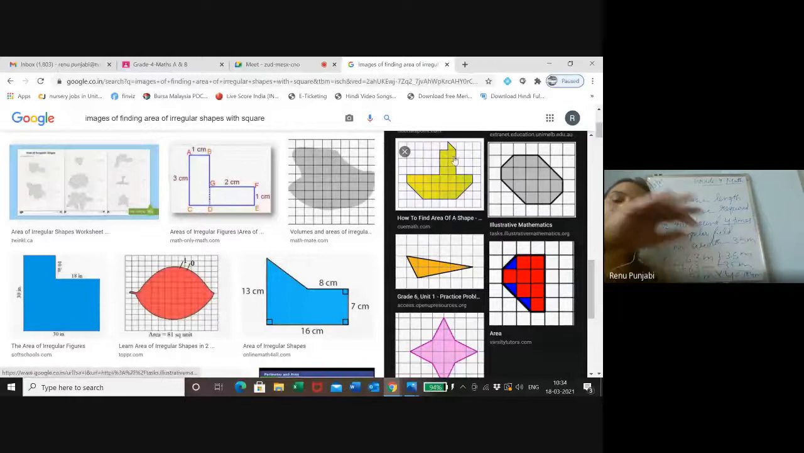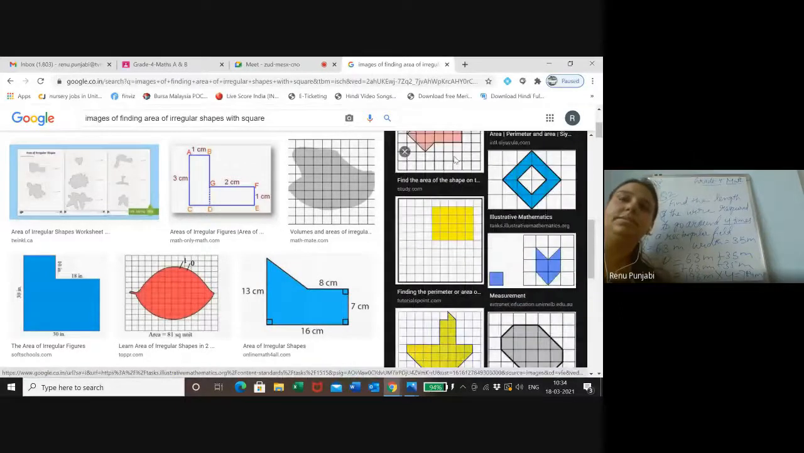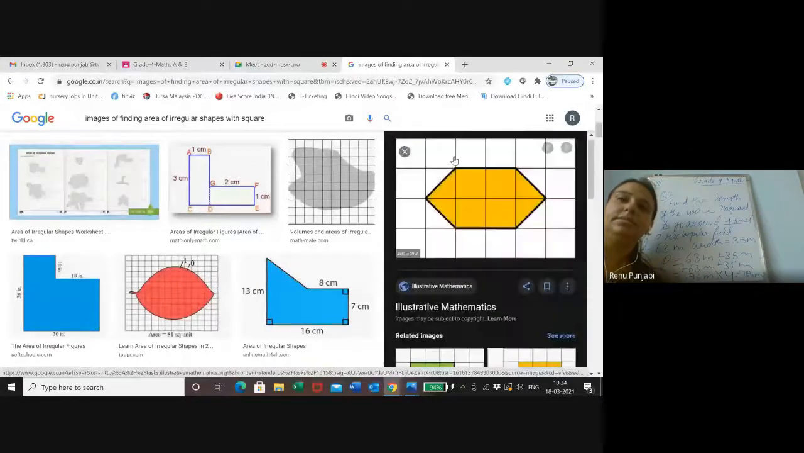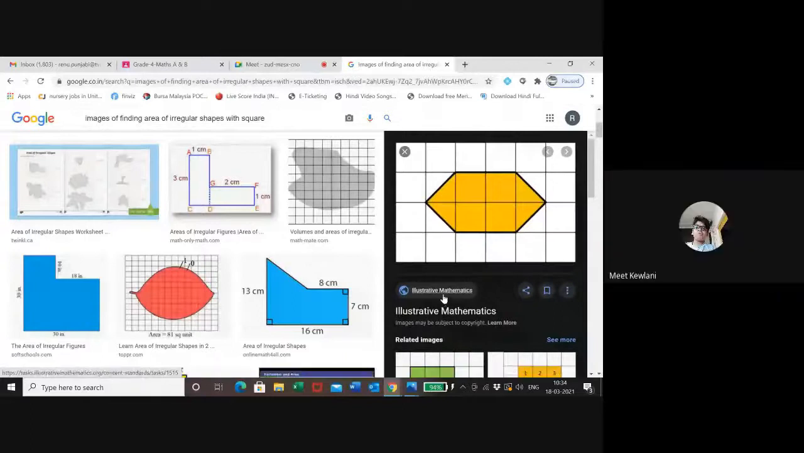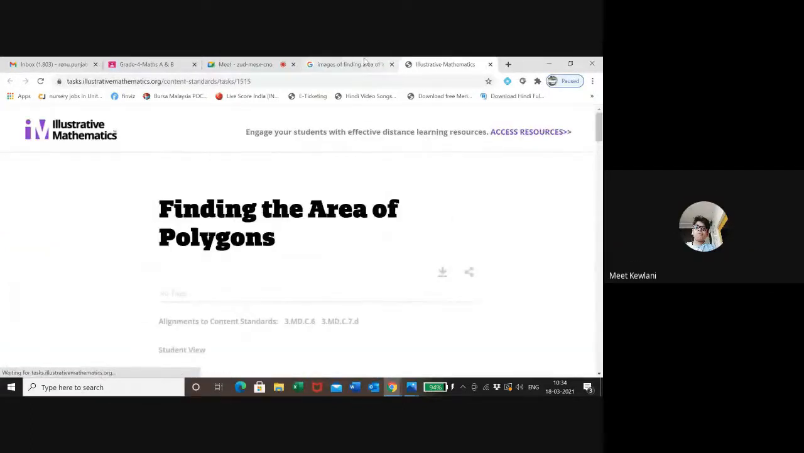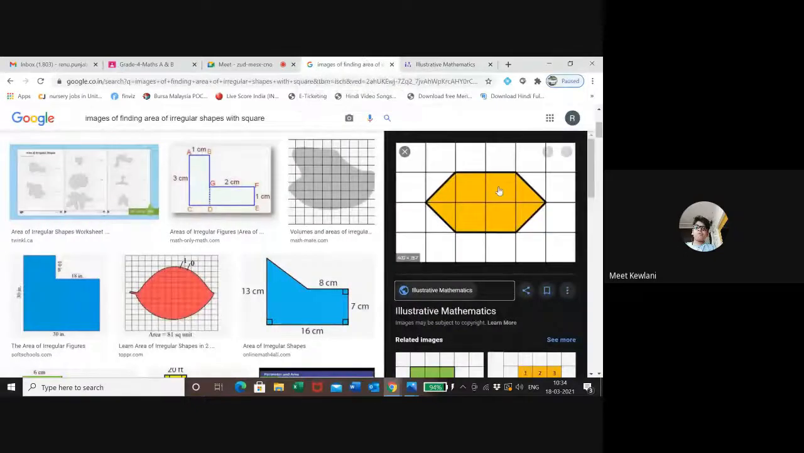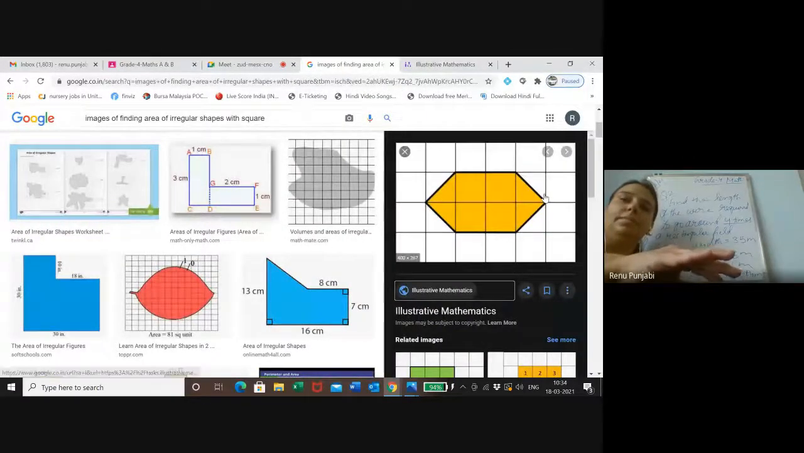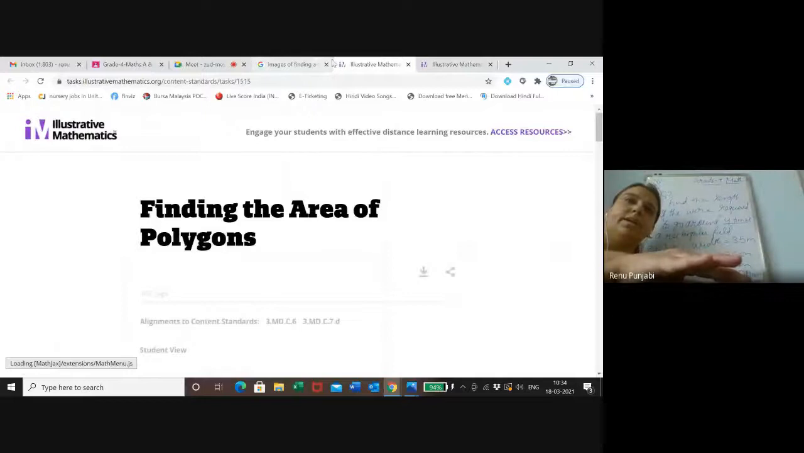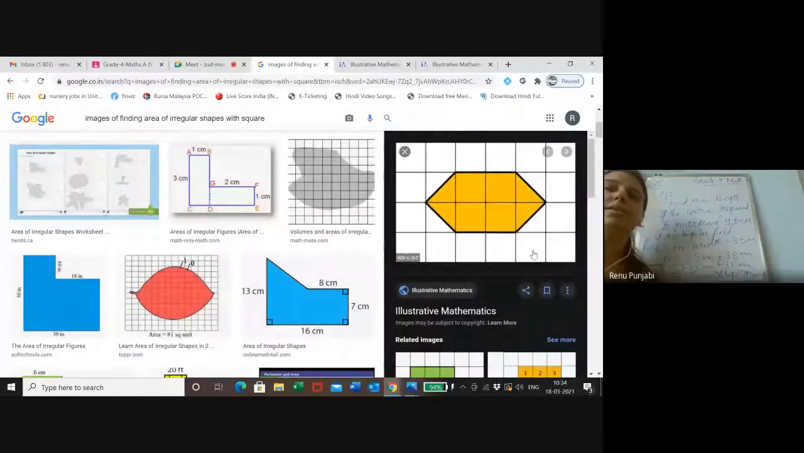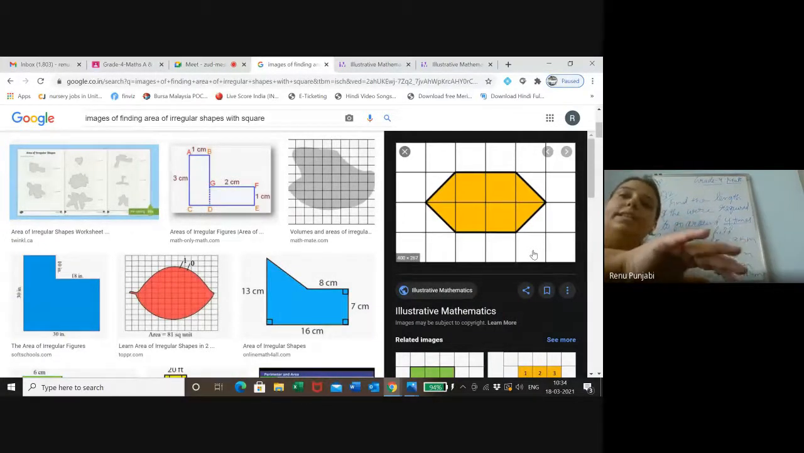Children, are you able to see the screen? Yes, ma'am, it's clear. This picture is visible to you all? Yes. So when we need to find out the area of this type of figures, we only need to find the area by counting the squares.